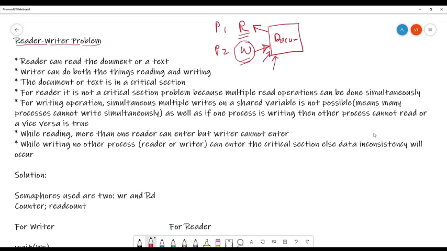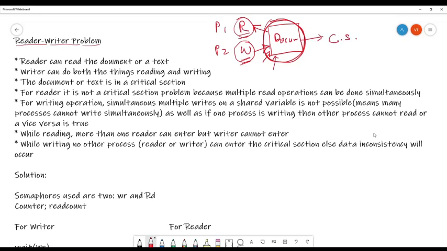And when the writer process is writing something, we should not allow a reader process to read. Or whenever the reader process is reading something, at that time also we cannot allow a writer process to write anything into that document. So here the document is a common element between the two processes. So this will be in the critical section.